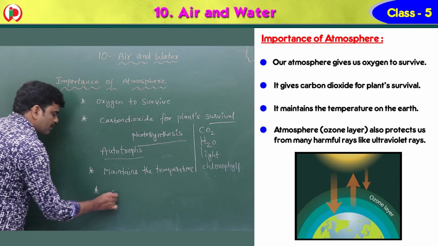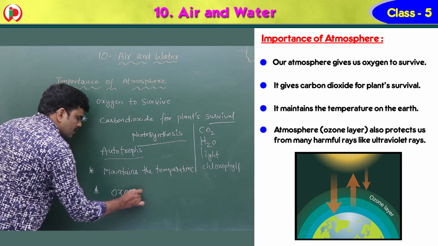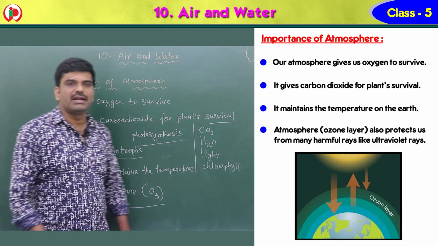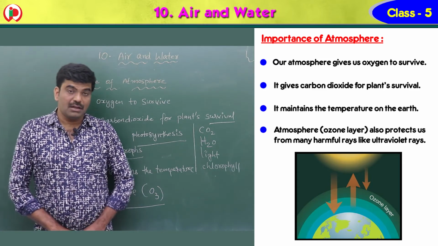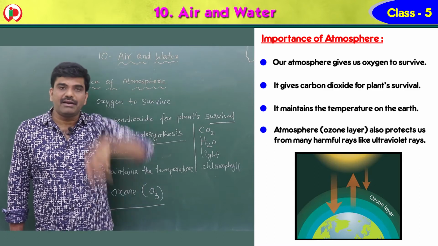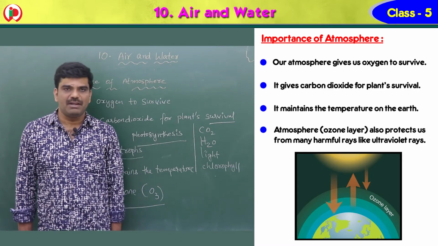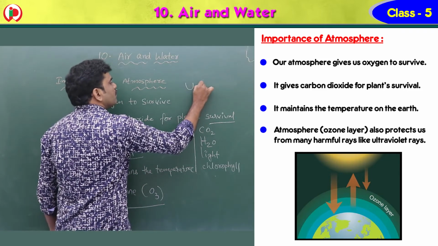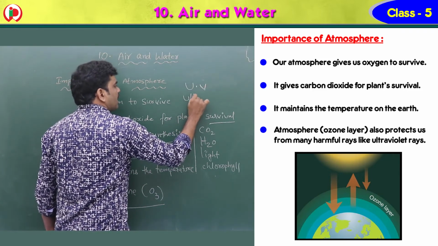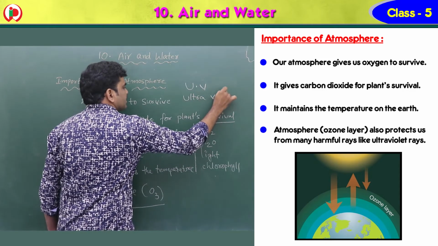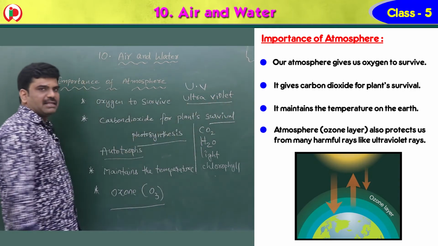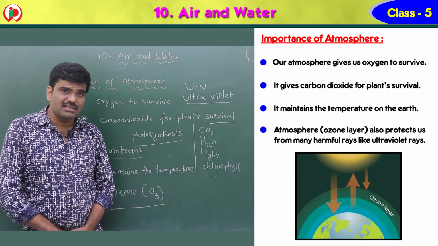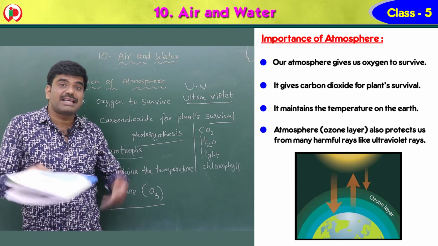So ozone layer, what is that, children? Ozone, the formula is O3. Children, you know that from the sun rays, ultraviolet rays will be coming. What is that ray? Ultraviolet. Simply those are called UV rays. U means ultra and V means violet. So whenever these ultraviolet rays fall on living organisms, it may cause cancer.